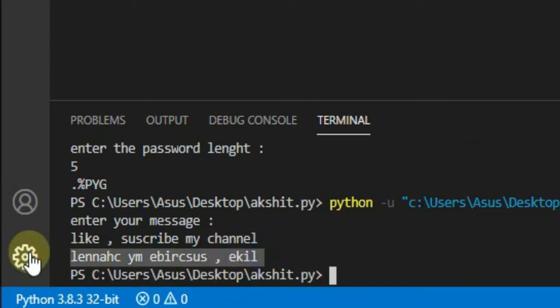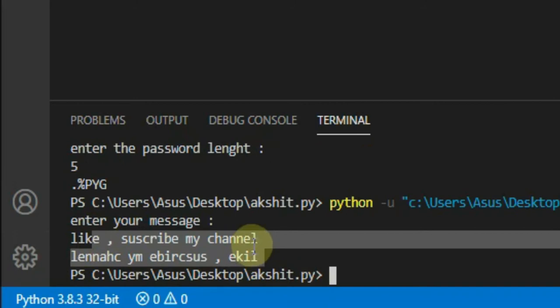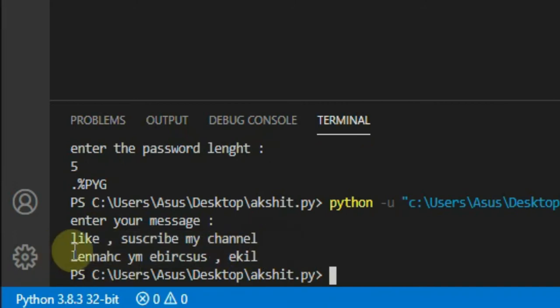Hey, what is this thing? I cannot even read it. Maybe it says something. So, can you decode it?